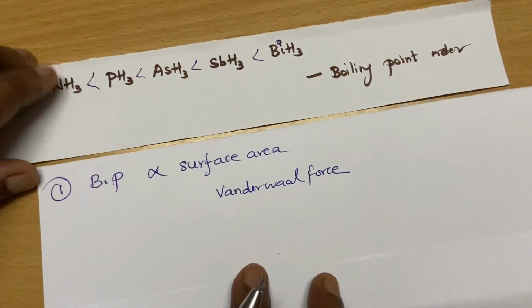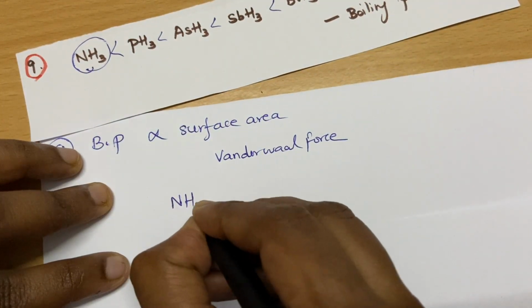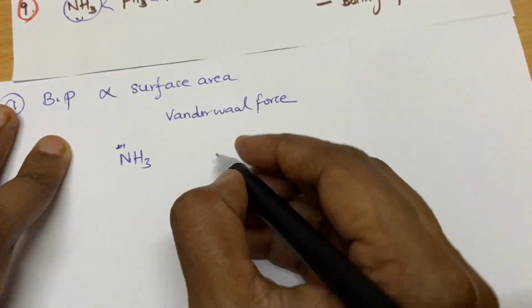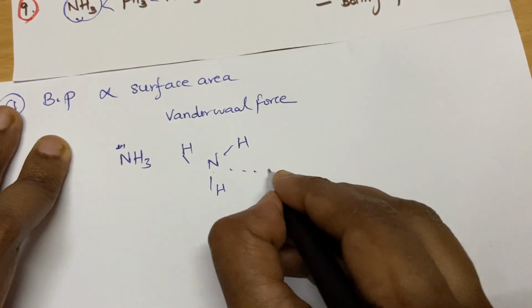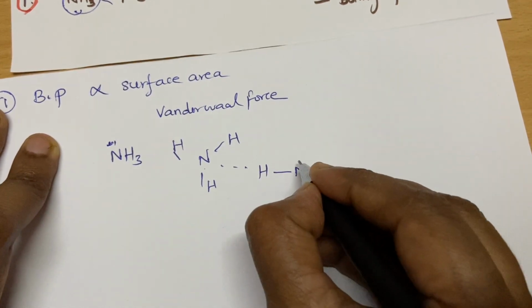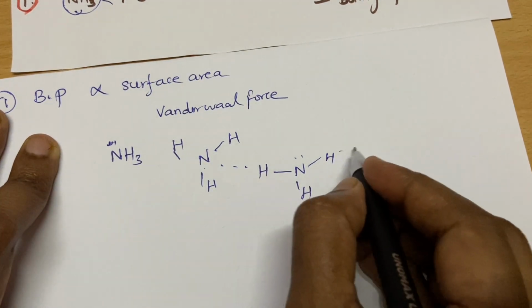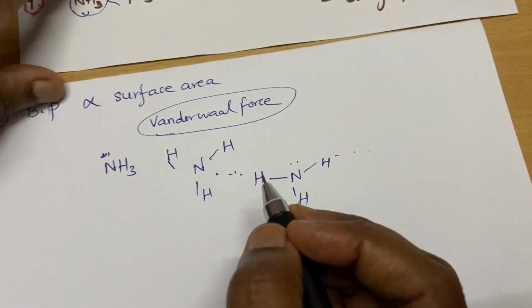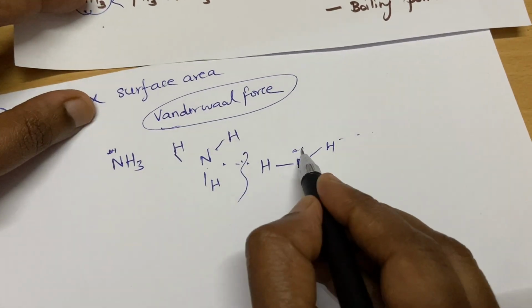But here we forgot one thing. Here ammonia is known for forming hydrogen bonding, isn't it? The nitrogen and hydrogen will form intermolecular hydrogen bonding. It is a network. So apart from van der Waals force, in ammonia you have hydrogen bonding also, and you need to break the hydrogen bonds, which needs more energy.